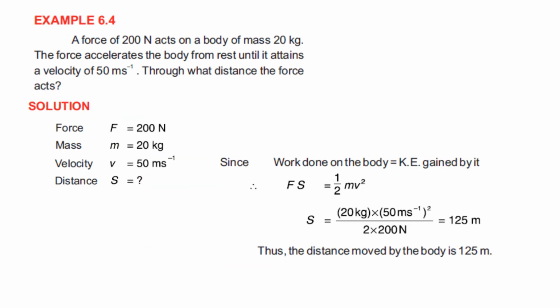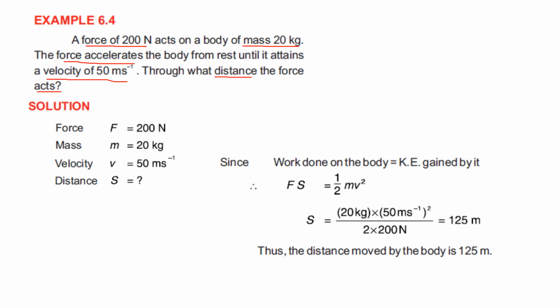Now if we consider example 6.4, a force of 200 Newton acts on a body of mass 20 kg. The force accelerates the body from rest until it attains the velocity of 50 meter per second. Through what distance does the force act? So again, this example is very easy. The data is given to us and we have to find out the distance.